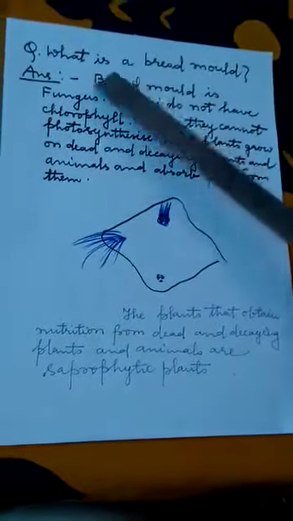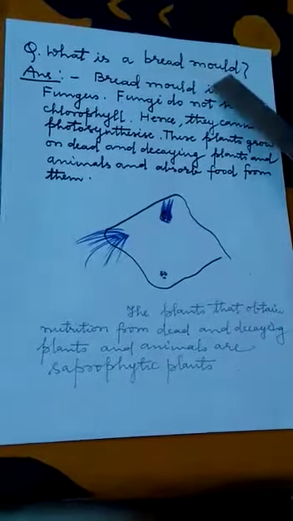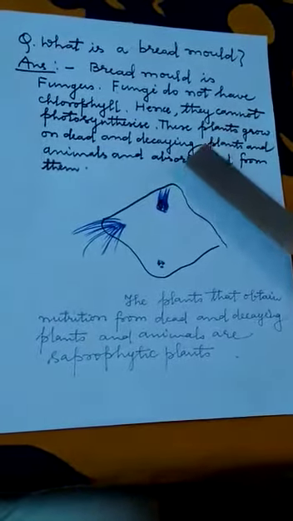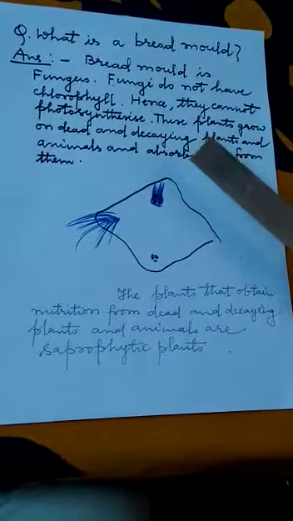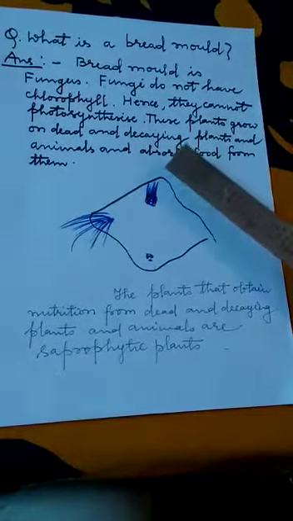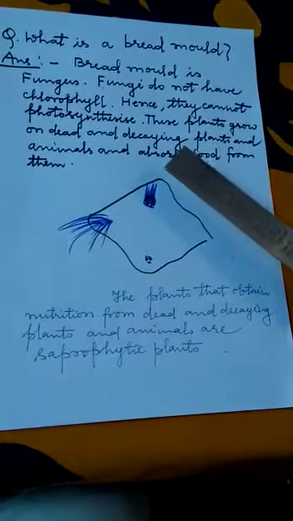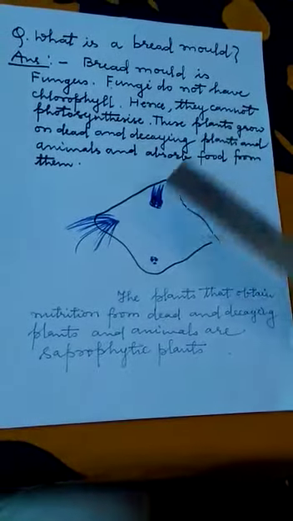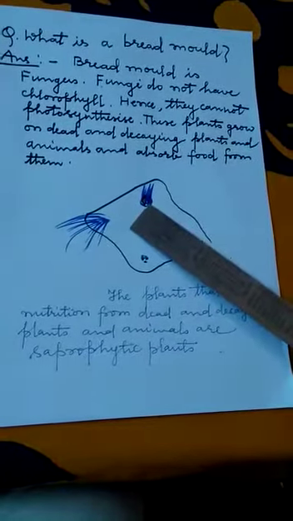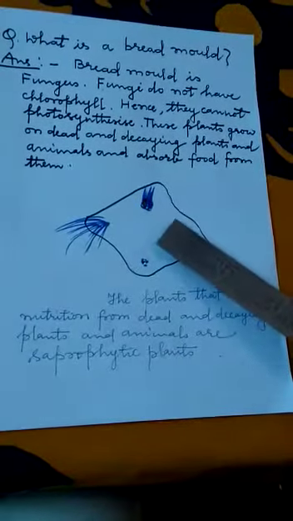Now, another question: what is a bread mold? Children, we discussed the bread mold, we discussed the fungi, we discussed the saprophytic plant, and we know that saprophytic plants do not contain chlorophyll like green plants. So bread mold is a fungus and fungi do not have chlorophyll, hence they cannot photosynthesize.